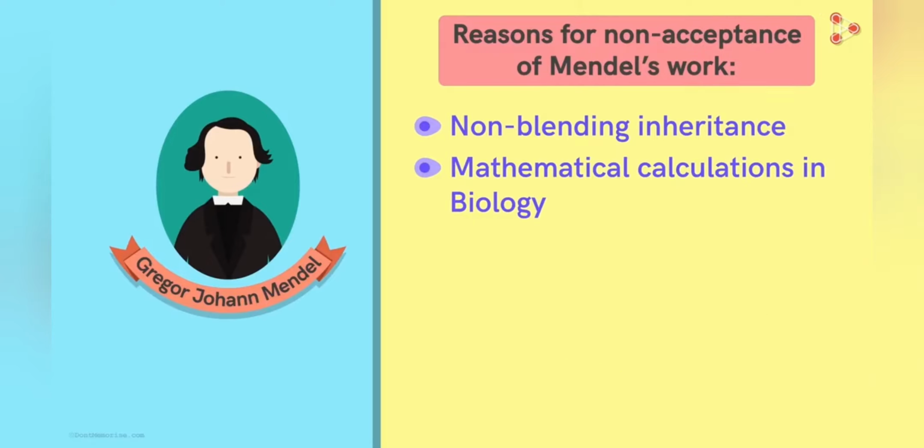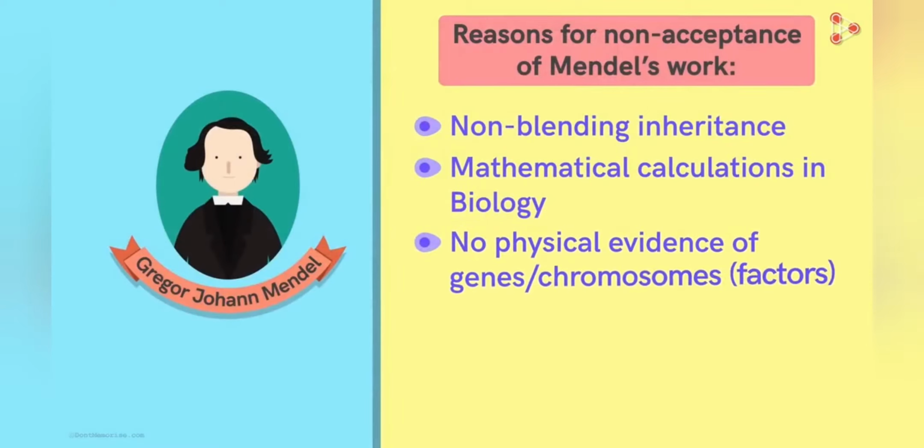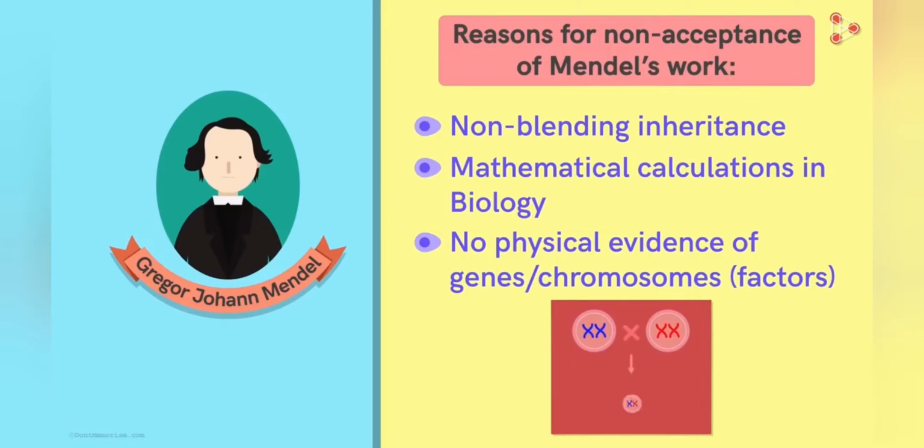Lastly, when Mendel said that there are factors which are passed from one generation to the other, he had no physical proof of those units. There was no evidence of the physical form of the factors that Mendel could present. So the proposition that discrete units called factors exist was like a hypothetical theory. Mendel had no proper evidence that such units actually exist.